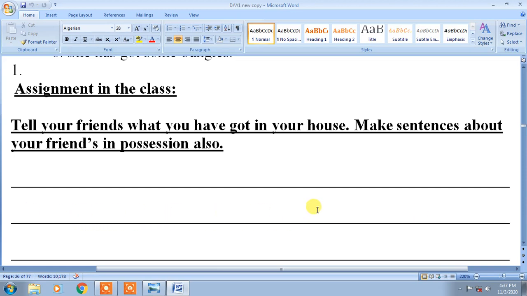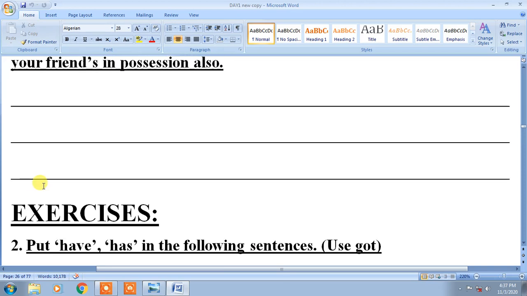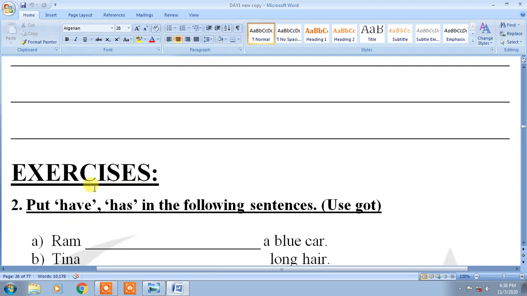She has got a new bag for me. She has got a good friend at home. You could use it in this way. You could make more sentences of your own thought and apply them here.